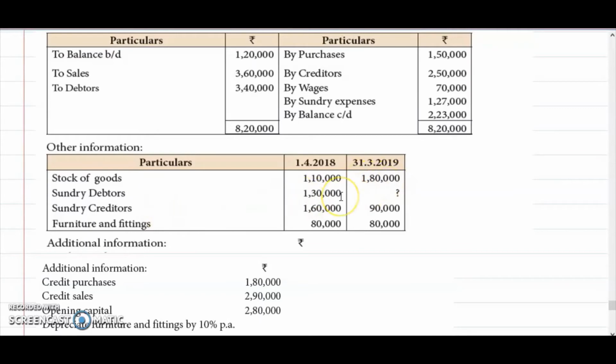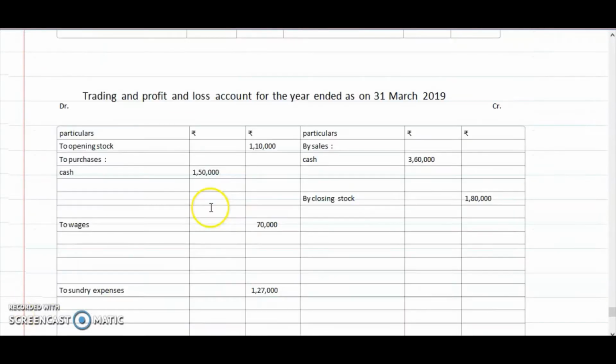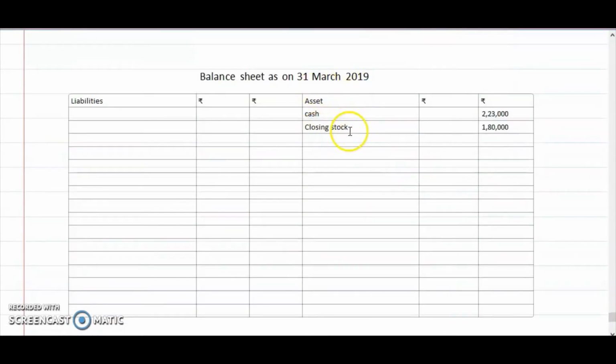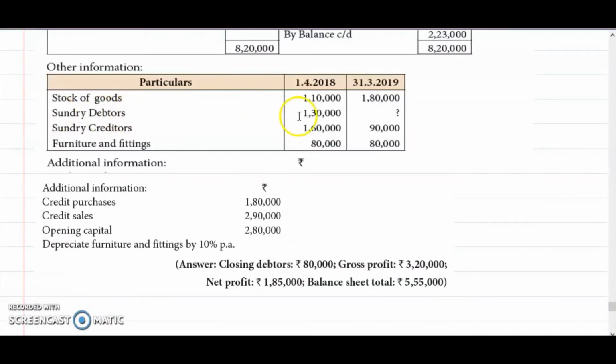Sundry debtors opening is given. Closing we have to find out. To opening stock 1,10,000, by closing stock 1,80,000, as well as I have written here in the asset side of the closing stock. Okay. Sundry debtors will appear in the opening, closing we have to find out. So the debtors account, this one will appear in the credit, and this will appear in the closing balance sheet.